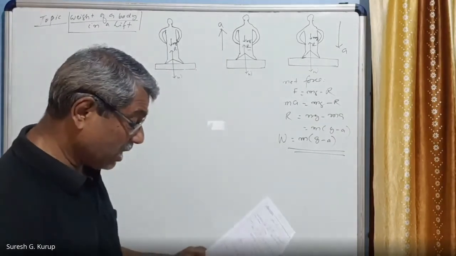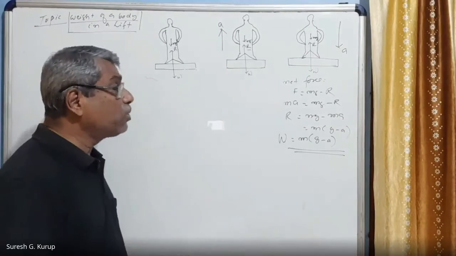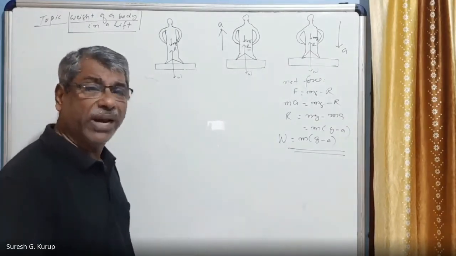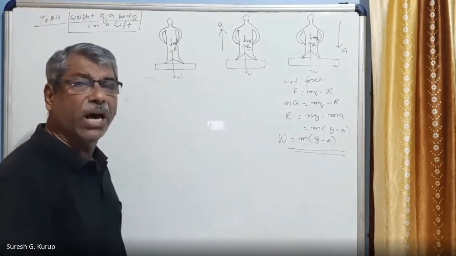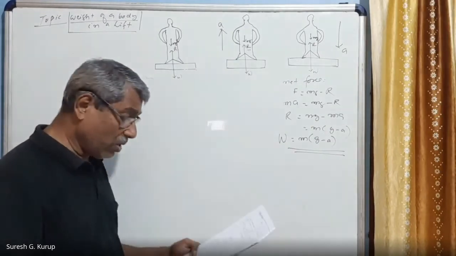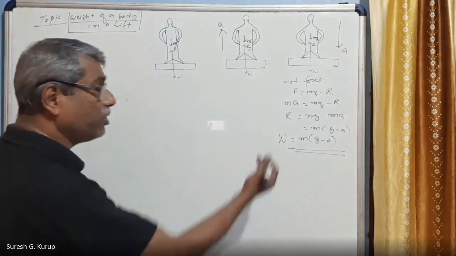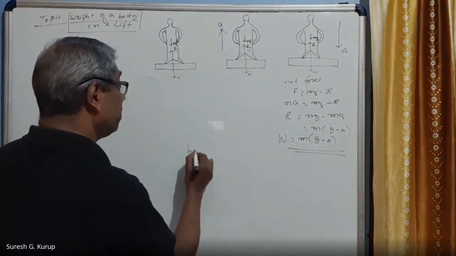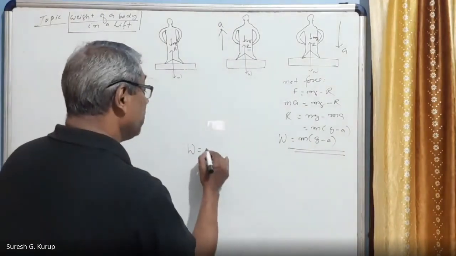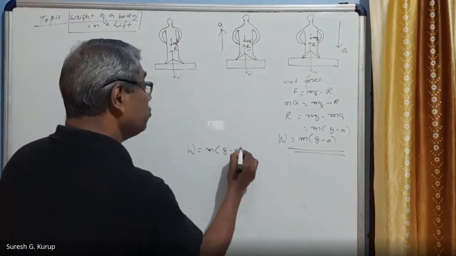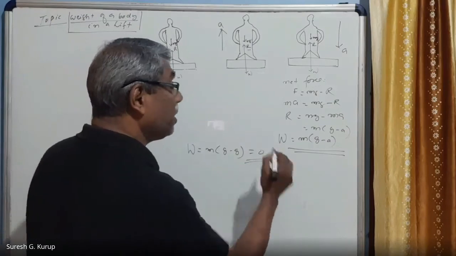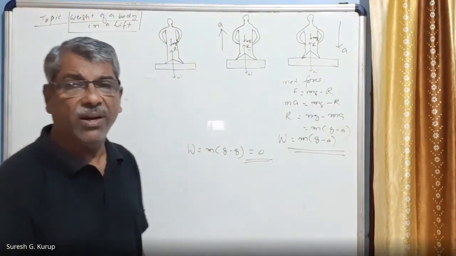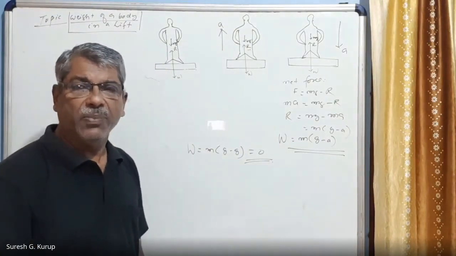That means we have seen that the weight is decreasing. Suppose the lift string breaks and the lift is coming down with an acceleration A equal to g. Then W is equal to what? m into (g minus g), that is equal to 0. This is the case of weightlessness. That means suppose a person